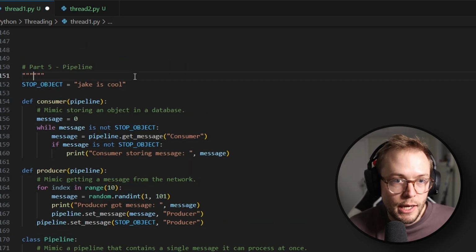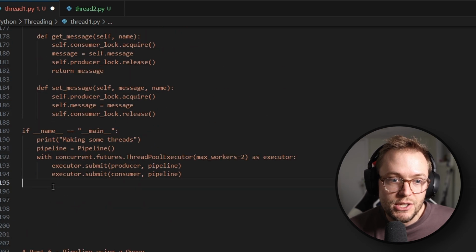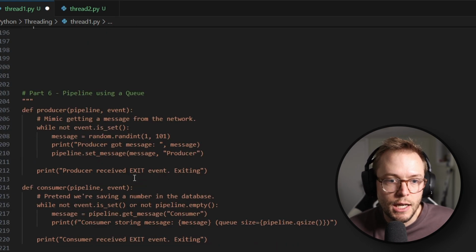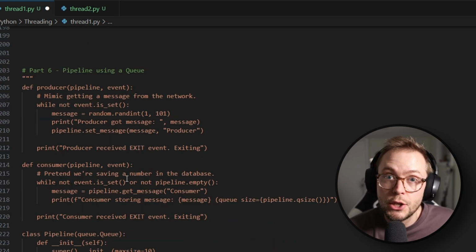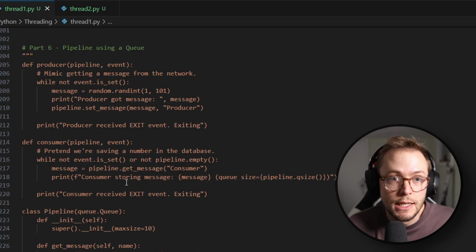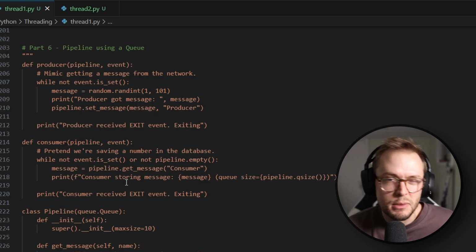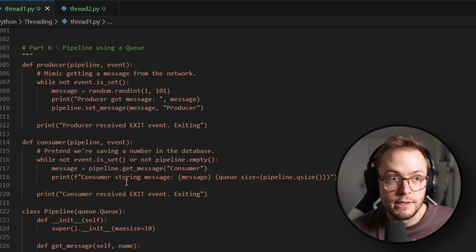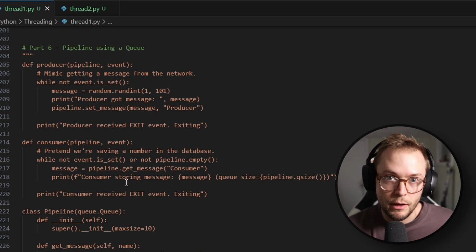All right, let's go ahead and go to number 6, which is the mostly last one. In this case, we can use a queue. So a queue is basically a list. Simply, it's kind of basically a list. That's what its underlying data structure is. But what a queue allows you to do is get the first message, right? It's like a first in, first out, like you're lining up at a bank or grocery store or something. So the first person who enters should be the first person that gets helped, unless you have like people who are butting in or something, but we don't have any butters in code.